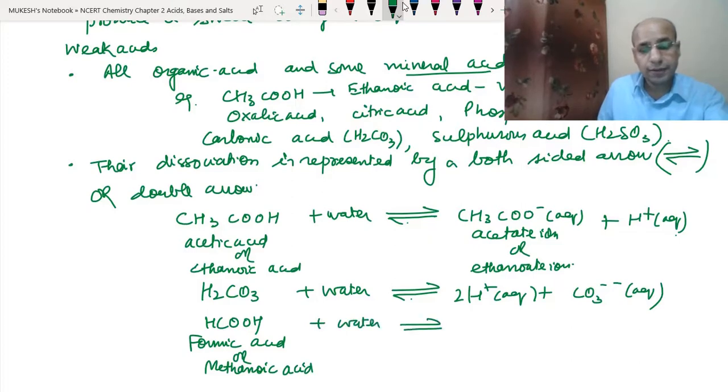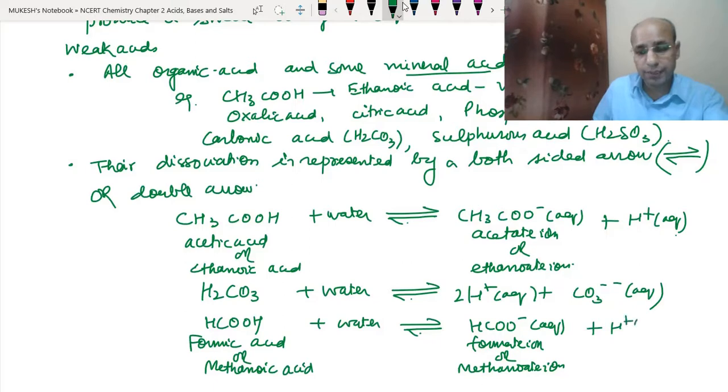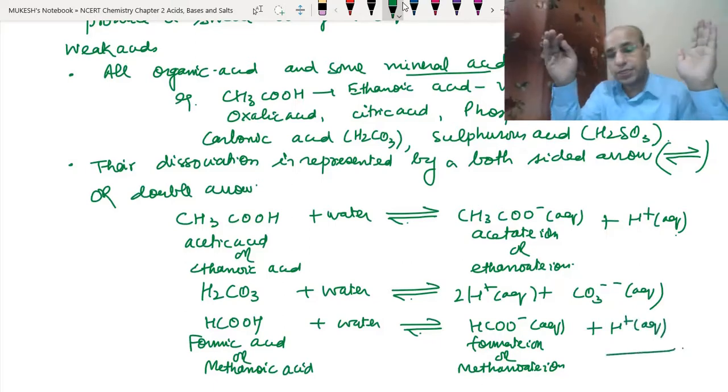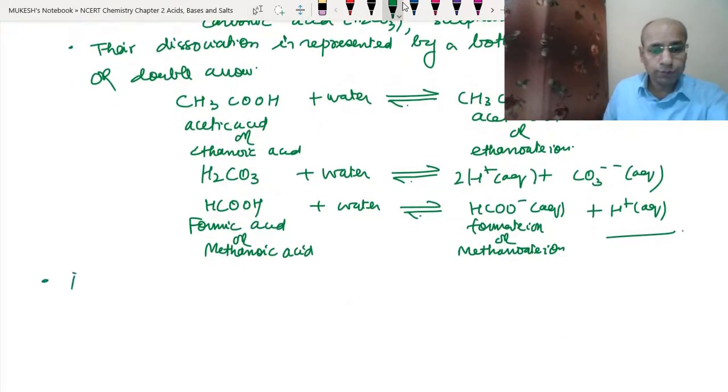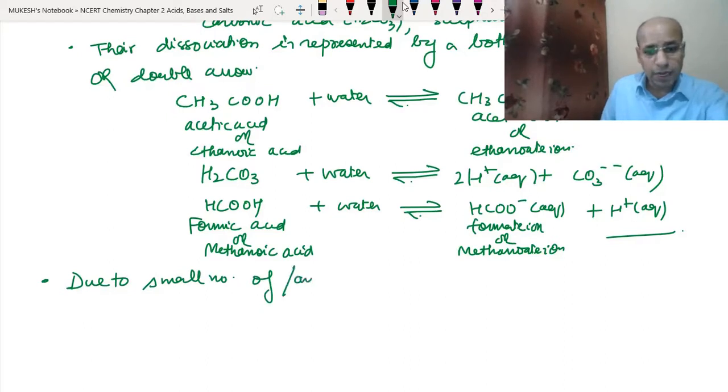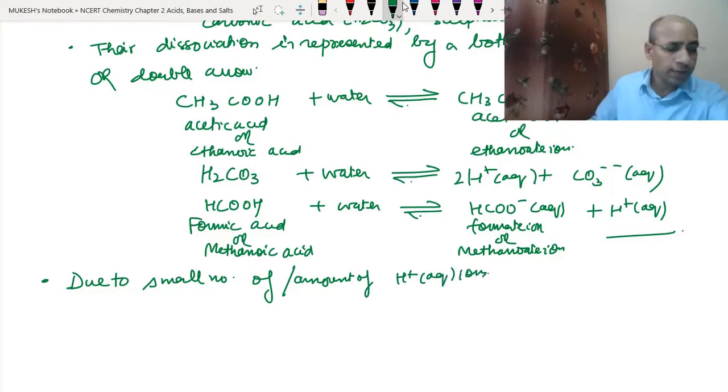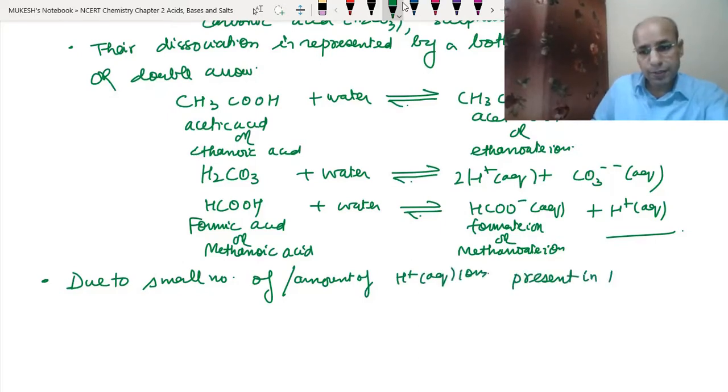Water, then a both-sided arrow we will write, then HCOO minus. This is called the formate ion, or also called the methanoate ion. Okay, and it will produce the hydrogen ion as a positive. I hope this is clear to you. So then we discussed that due to a small amount of H plus aq ions, meaning the hydrogen ions present in the solution,